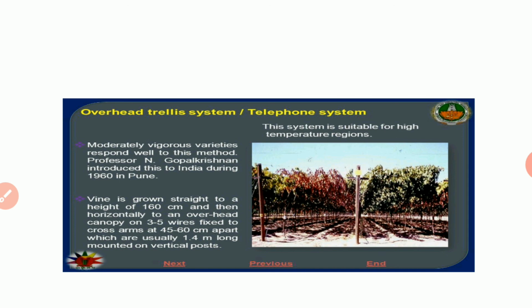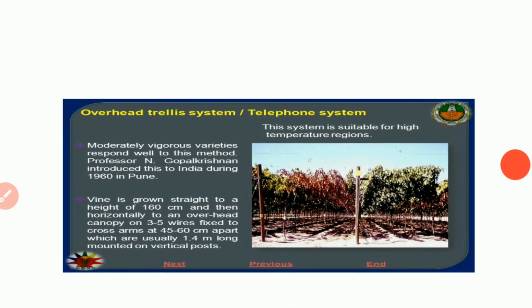The vine is grown straight to a height of 160 centimeter and then horizontally to an overhead canopy on 3 to 5 wires fixed to cross arms at 45 to 60 centimeter apart, which are usually 1.4 meter long, mounted on vertical posts. So this overhead trellis system or telephone system is generally seen in grapes. So this is all about the overhead trellis system or telephone system.